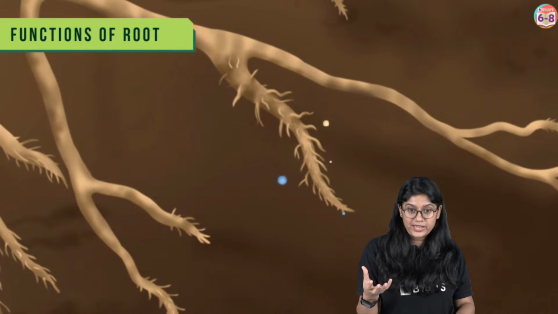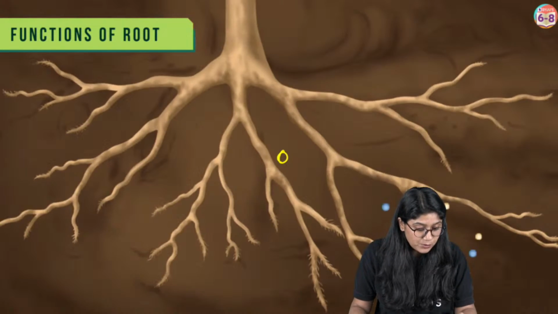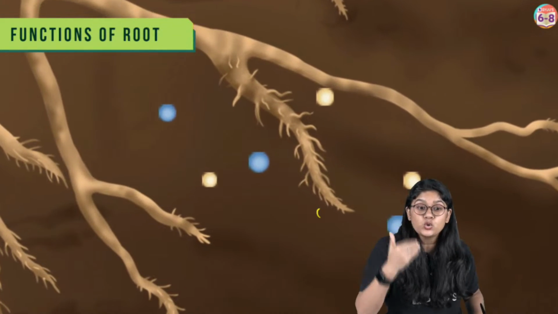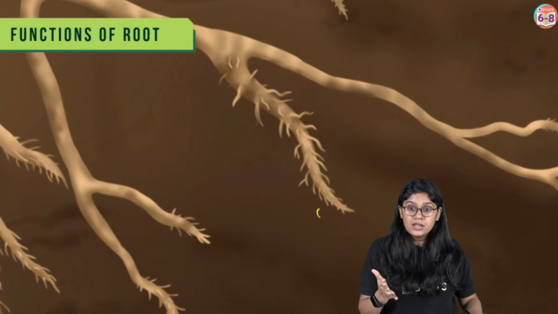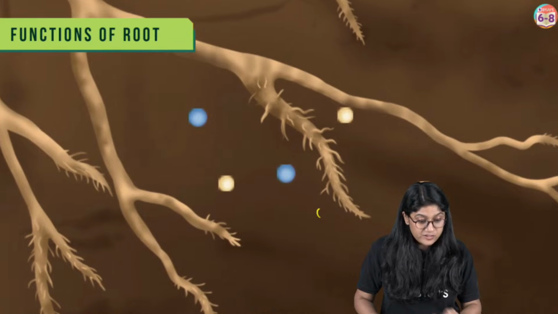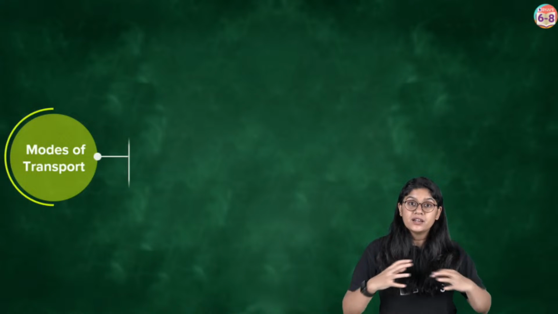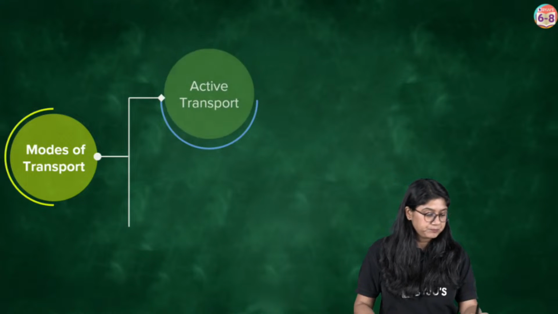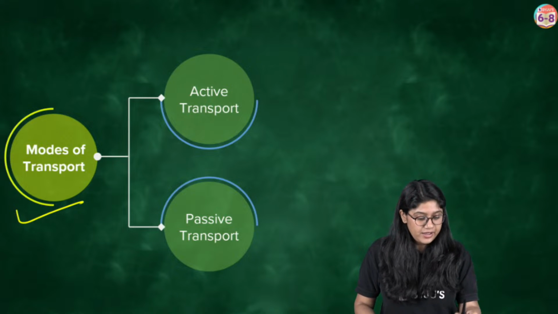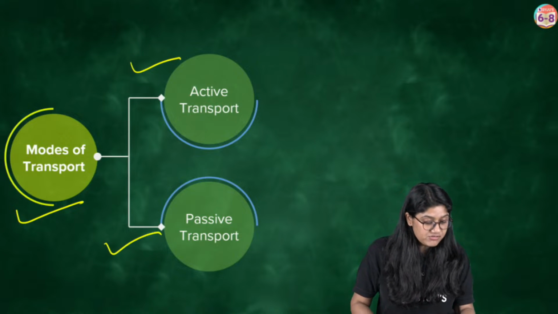In a very simple way, the movement of the molecules from the environment, from the soil into the roots can happen by the different mechanisms or processes that we have. The transport can be broadly divided into two types. We have two modes of transportation, everyone: active transport and passive transport.